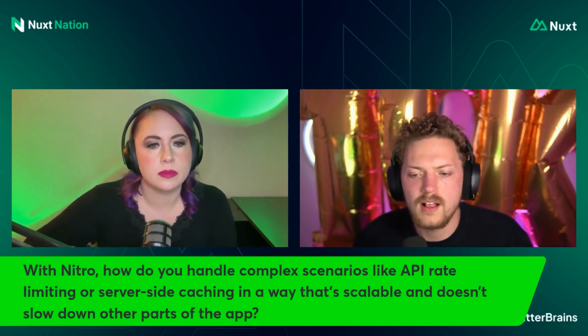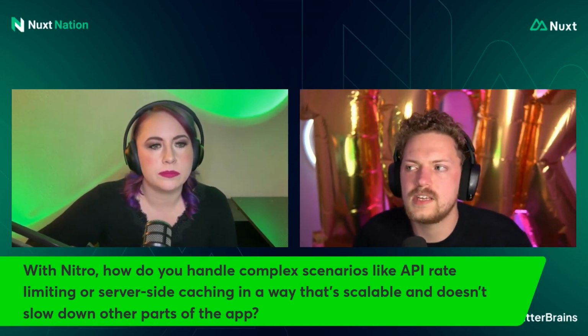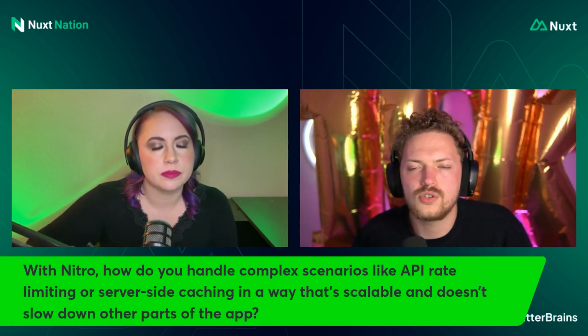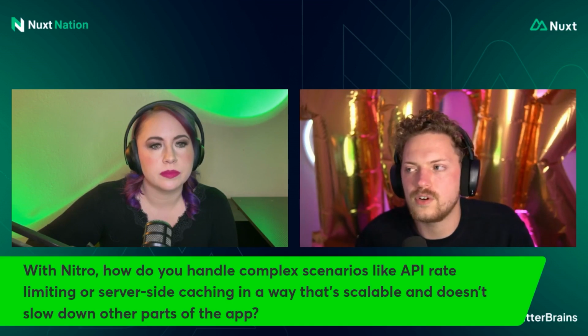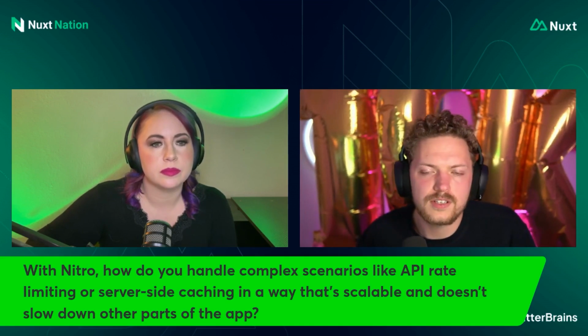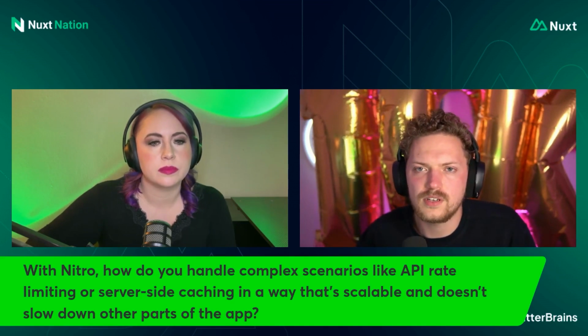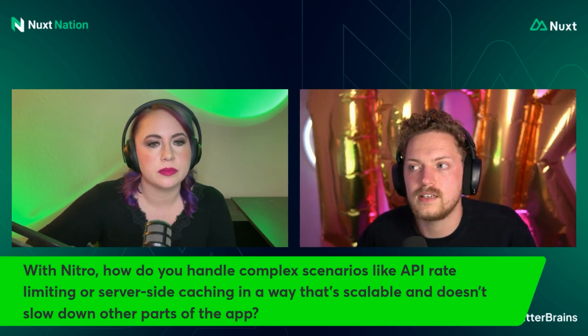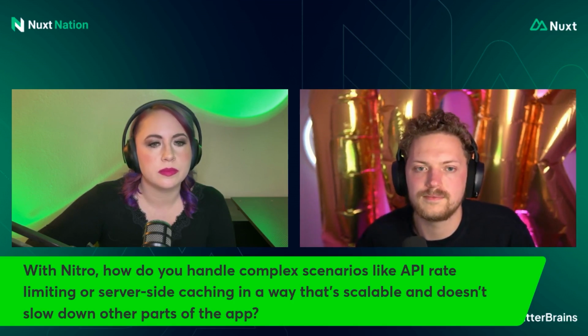Rate limiting, that's always a tricky part, and I think very often this should be solved on a higher level, like the reverse proxy. But there is Nuxt Security, for example, as a module that has a rate limiter included. But I personally would solve that on a higher level and not in Nuxt and Nitro itself.